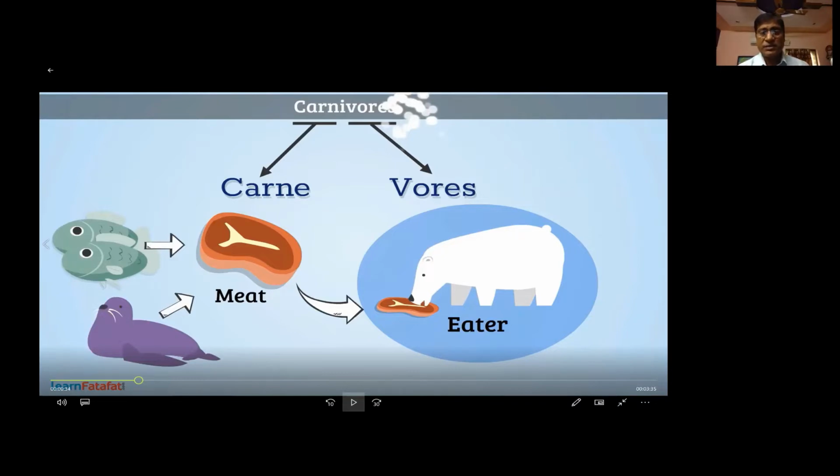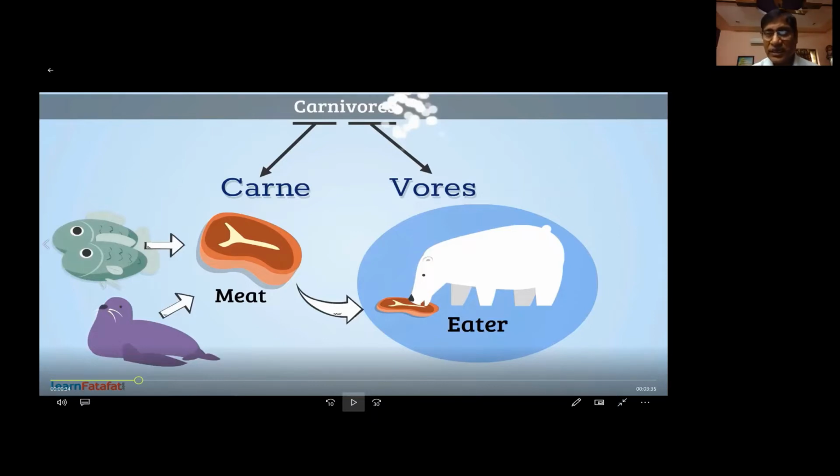Those organisms are called carnivores. Though they are killing other animals, those animals in turn depend upon plants only. So indirectly, the carnivores also depend upon plants for food. If there are no herbivores, there are no carnivores.